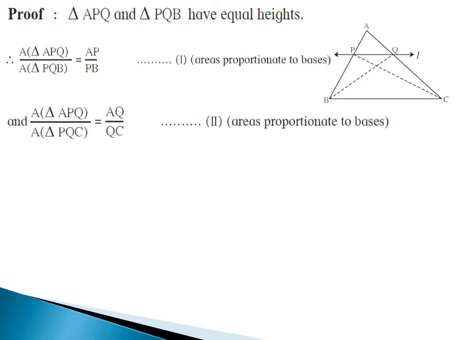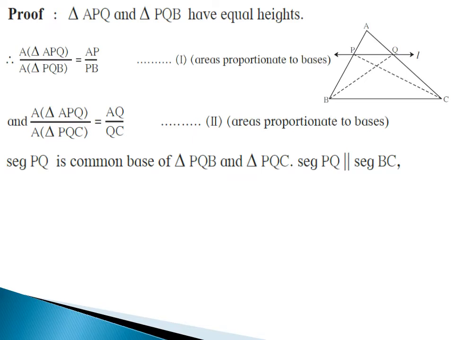Now in triangle APQ and triangle PQC, these two triangles also have equal heights, which is PQ. Therefore, ratio of areas of these two triangles is area of triangle APQ upon area of triangle PQC is equals to AQ upon QC. This is statement number 2, areas proportionate to bases.